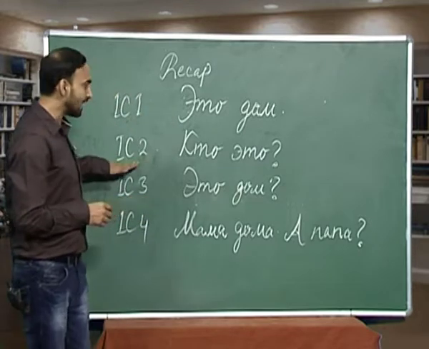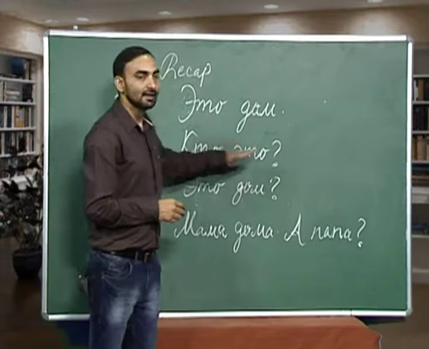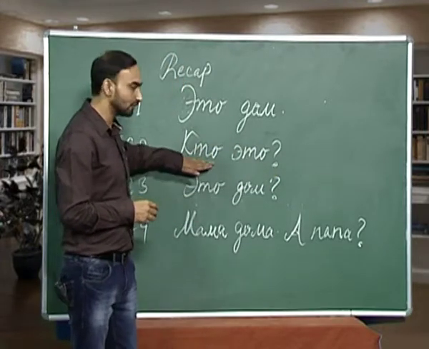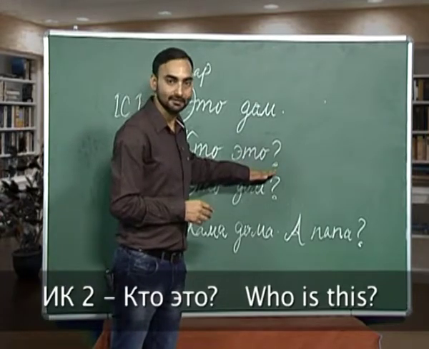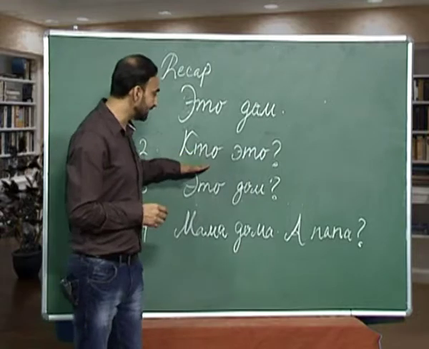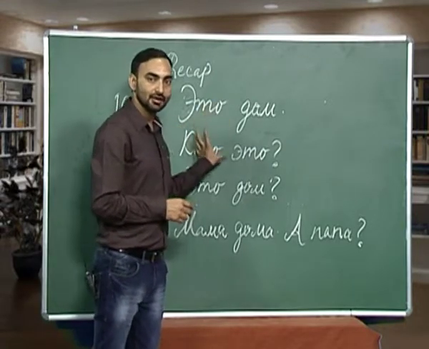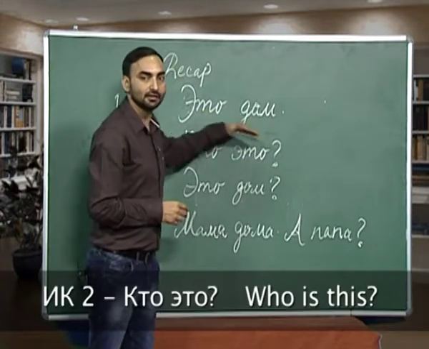The next we have is Kto eta. Kto eta is an interrogative sentence with interrogative word kto, which is who. Kto eta, who is this? So, what happens here is the pitch goes up on the interrogative word and then it comes down towards the end. Kto eta?